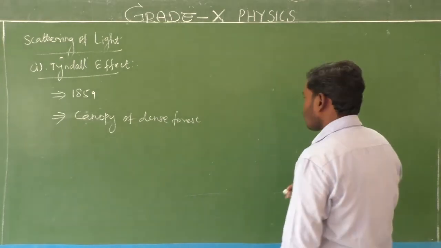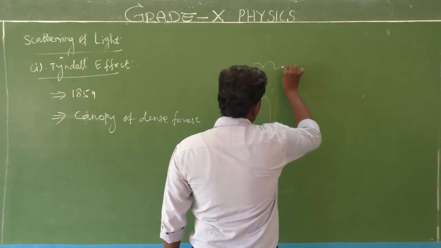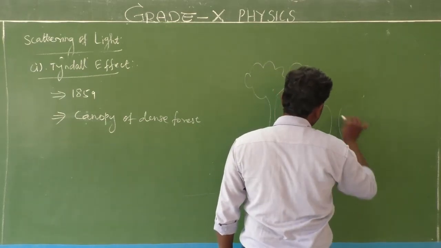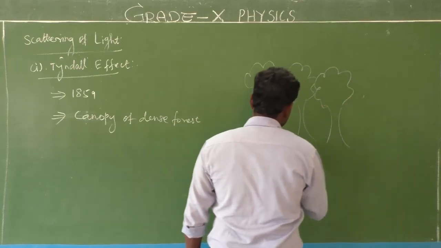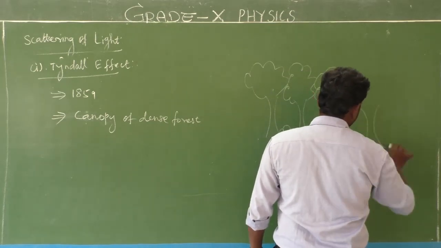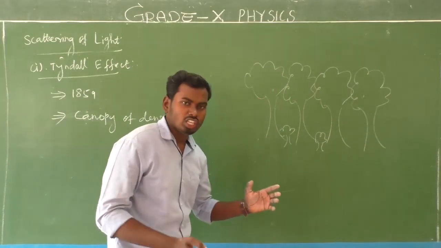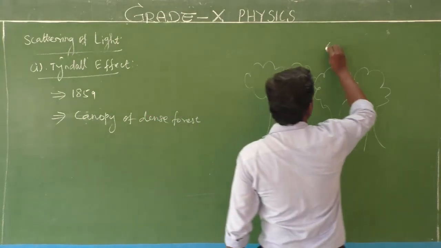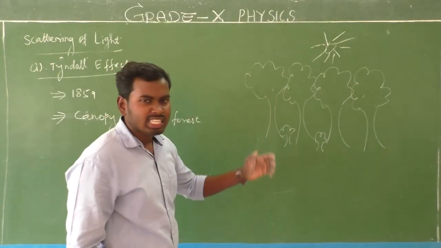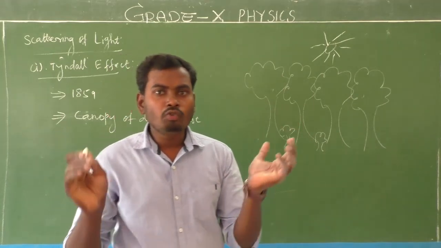Is it clear? Yes. Now consider the canopy of dense forest like this, which means the trees are growing very close to each other. Then at the backside there is the sun. Am I right? So there will be some gap among the branches of the trees.